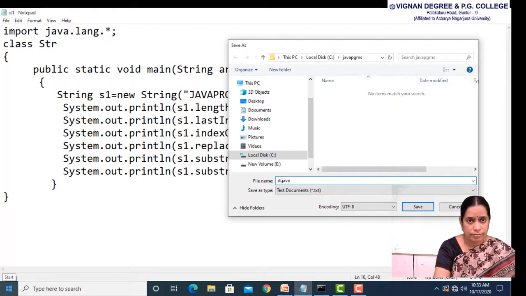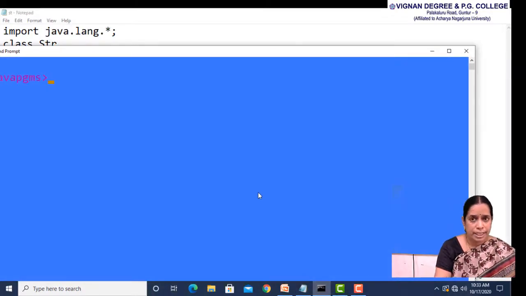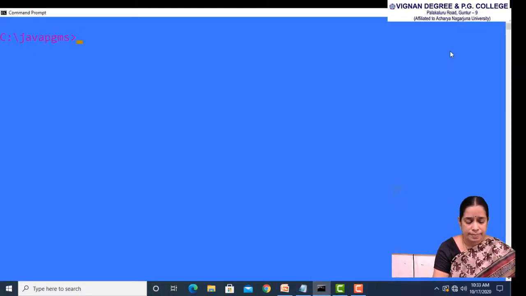str.java. After saving, we have to compile and run the program. For compilation, the command will be like this: javac space str.java. Now we have to run the program in order to get the output.